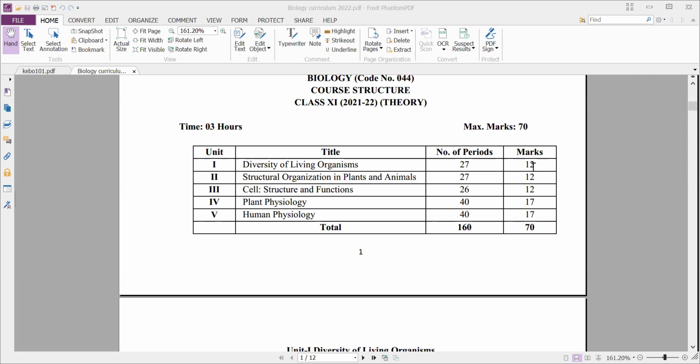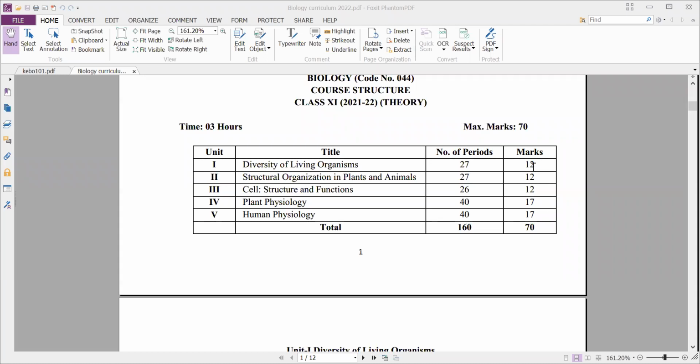Next, chapter 19, respiration in plants. And the next chapter is plant growth and development. So totally 5 chapters. All these 5 chapters are present in unit 4, and the weightage of this unit is 17 marks.